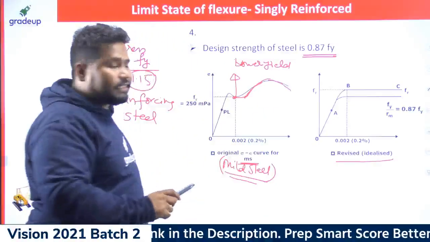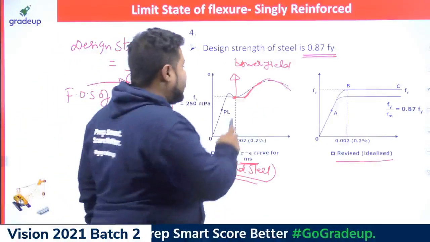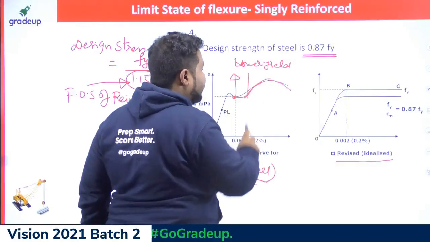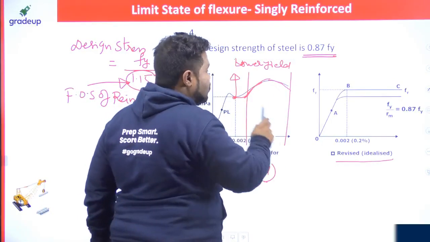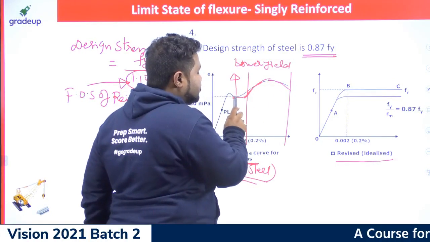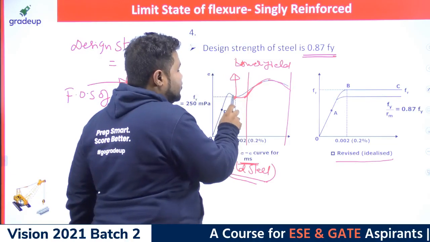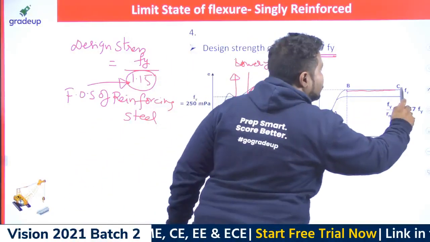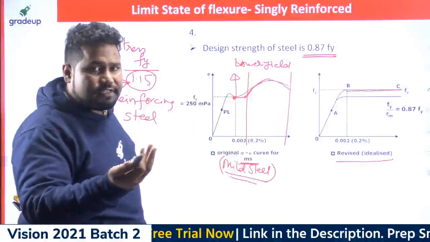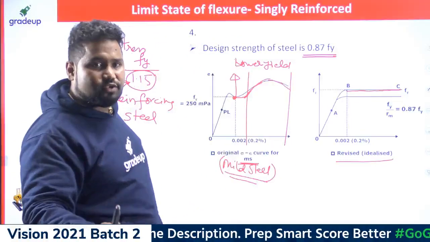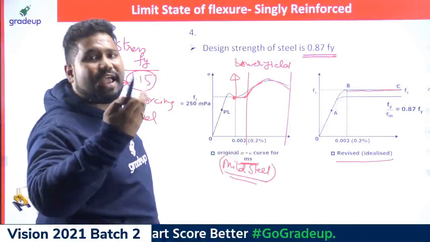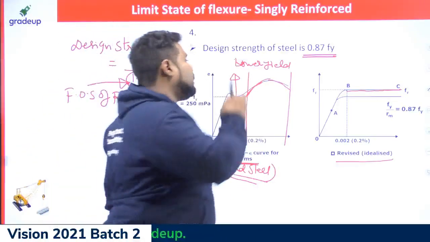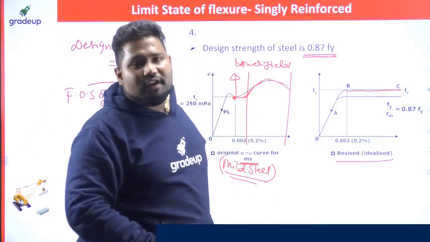We are neglecting the strain hardening zone and necking zone after this yield point. After this yield stress, which is the lower yield point, I can consider only the plastic zone. So there is no question of a strain hardening zone or a necking zone, for simplicity of calculation. If you consider even the necking zone and strain hardening zone, the analysis will be more complex.